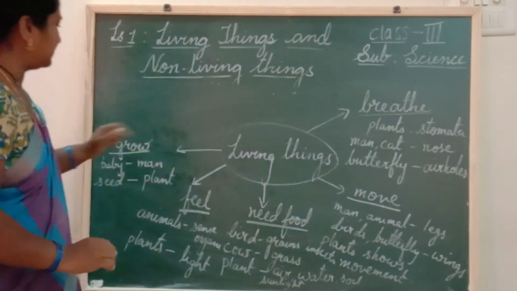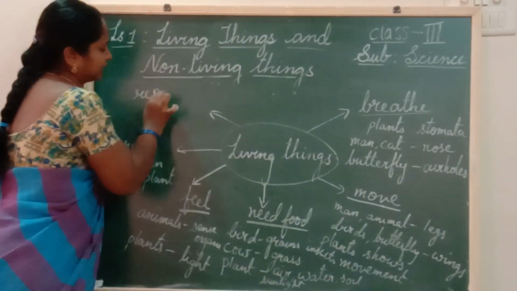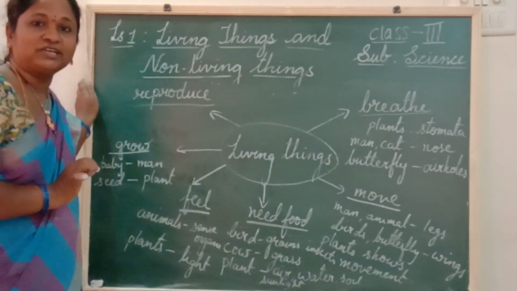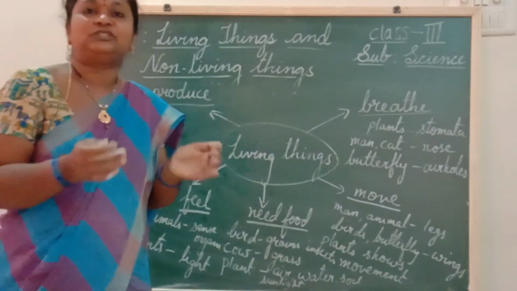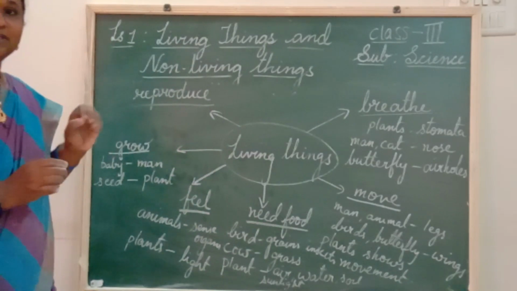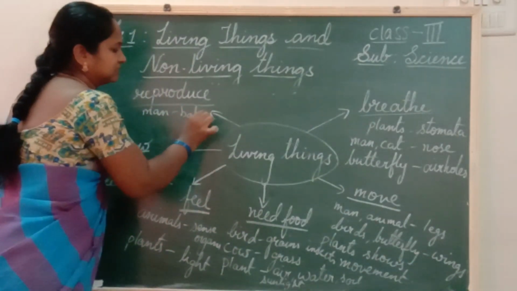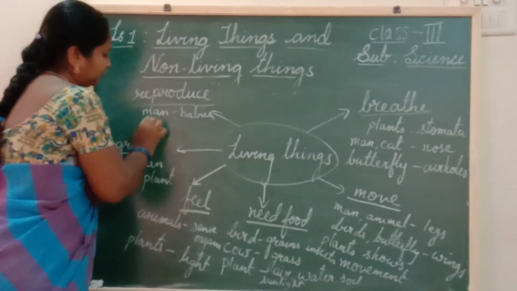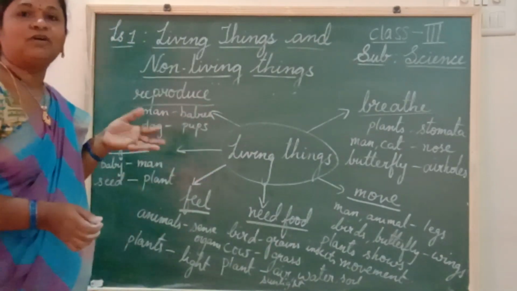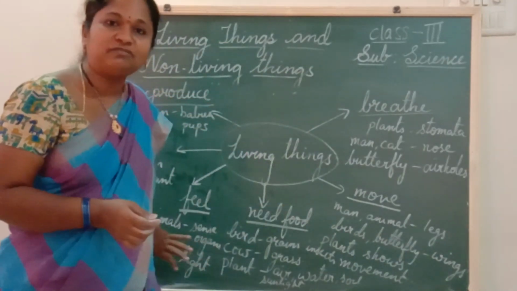Understood, children? The last feature is living things reproduce. What is meant by reproduce? Giving birth to babies of its own kind is known as reproduce. That means man is giving birth to small babies. In the same way, dog gives birth to small pups. And plants also reproduce from the seeds. So these are the features of living things.